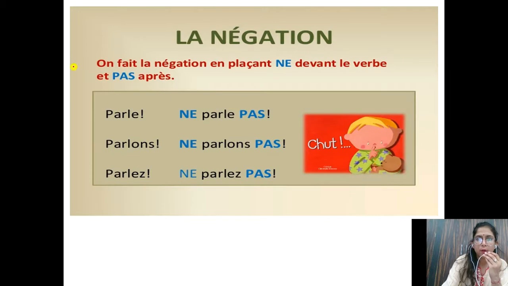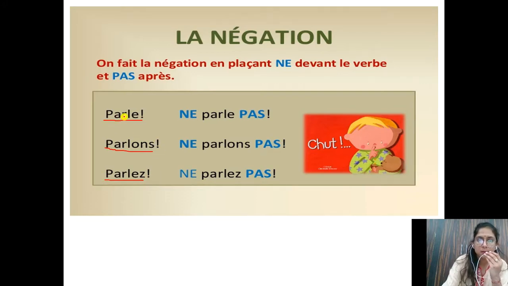Then next, if you want to do it in negative, now children, again you can see here I have taken ER ending verb only. So parle, S we have removed because with tu form in ER we remove S. So S is not there. Then again with nous it's parlons, ONS is there. Then with vous parle, and I have not written tu, nous, vous because we'll not write. And at last exclamation mark is also there.